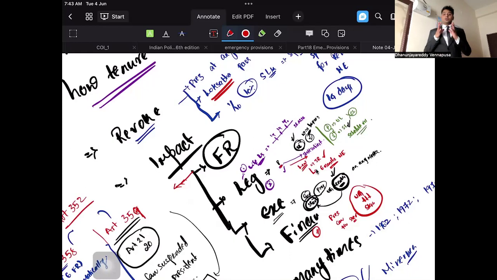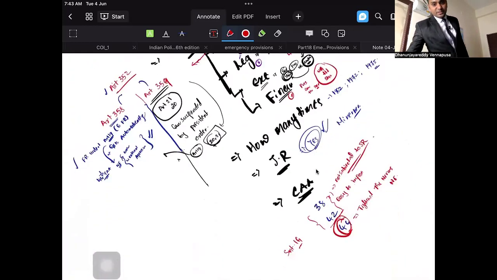Next one, these are legislative powers, now executive powers. Normally, Centre can direct the states only on Centre subjects. But here, Centre can direct the states to do any work. Executive means doing the work or doing some functions, and anything, they can ask the states to do. Then financial powers. Financial powers means how the Centre-state money is divided. President can change it. How many times? 3 times. Judicial review. Yes, Minerva Mills case.